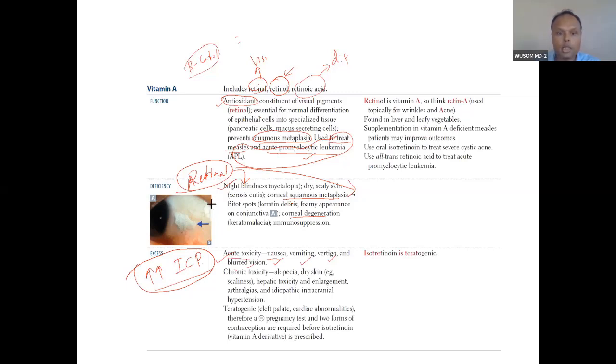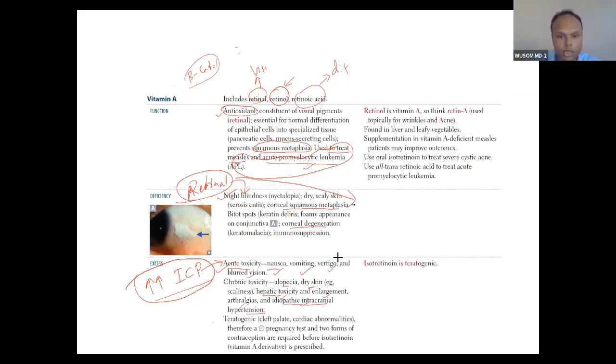Chronic toxicity is of a similar type, with dermatological presentation: alopecia, dry skin, hepatotoxicity, hepatomegaly, arthralgia, and idiopathic intracranial hypertension. So intracranial hypertension can also be produced by chronic, slow toxicity, but acute toxicity also causes it. And a teratogenic effect can happen in a mother consuming this vitamin. The teratogenic effect will cause cleft palate and cardiac abnormality.